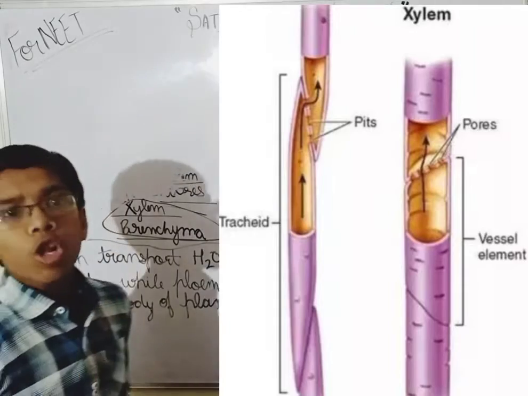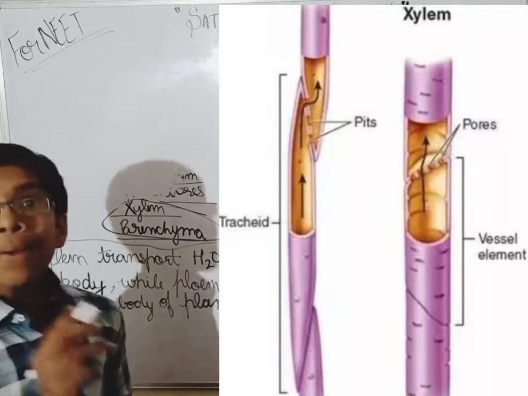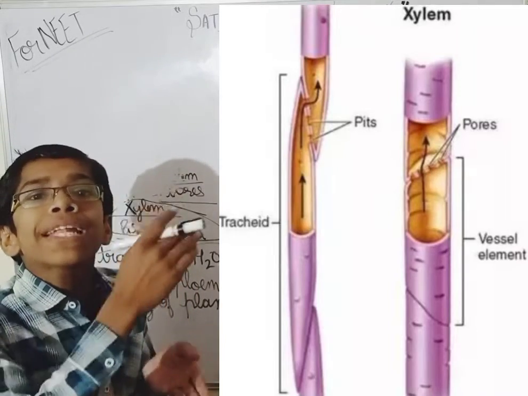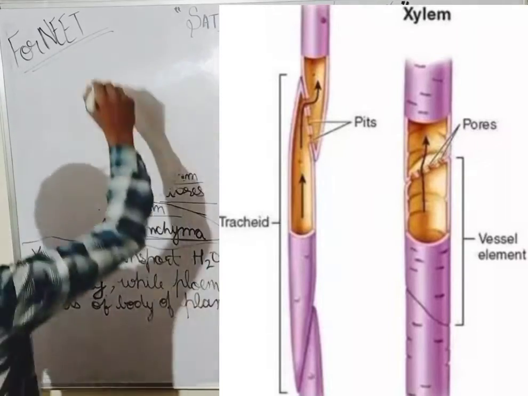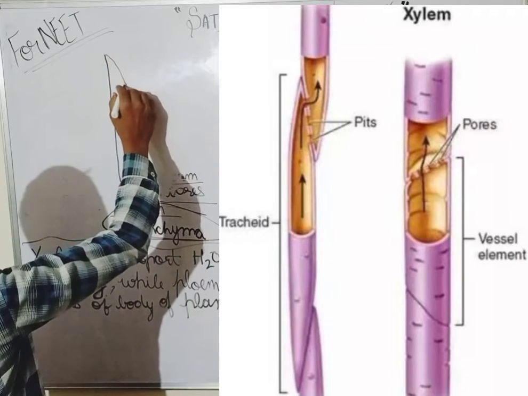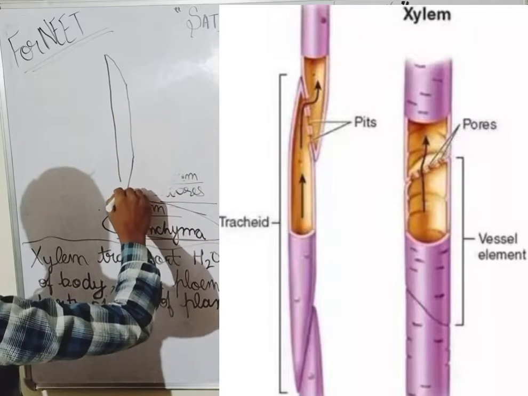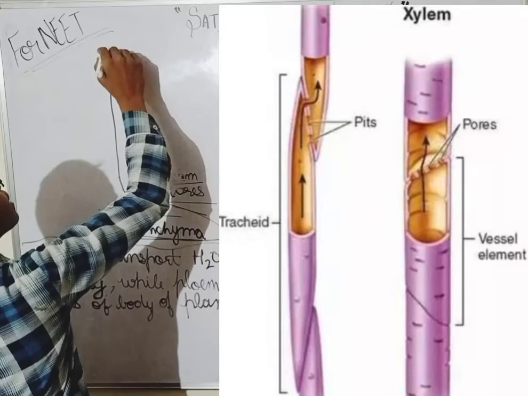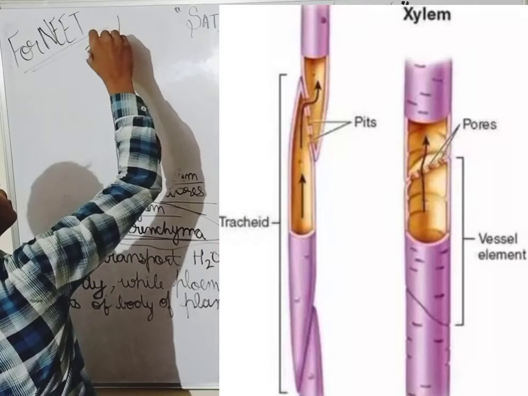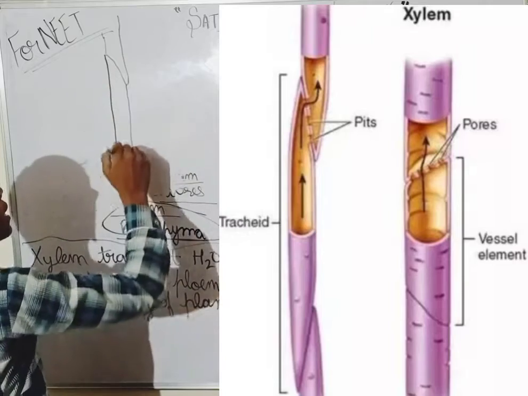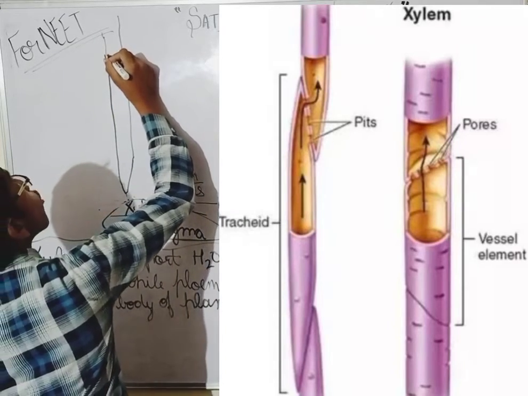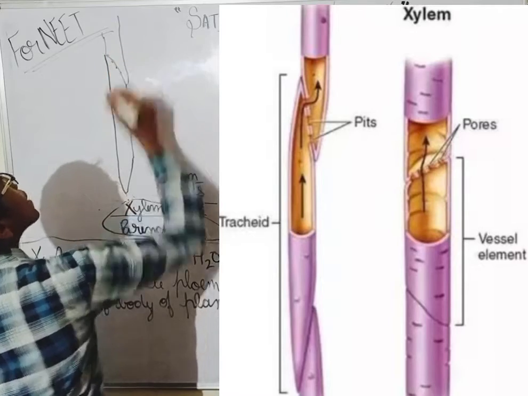Tracheids have pits also. You can see in the diagram they have pits. Okay, they have pits laterally as well as they have pits in their end walls. See guys, like this way is the tracheids diagram. You can see in the picture. Okay, this is the kind of diagram tracheids have, and one more is coming like this way, another tracheid. Okay, so it will come another tracheid, and this is the diagram of the tracheids. Okay, this is the end wall and it has also pits.